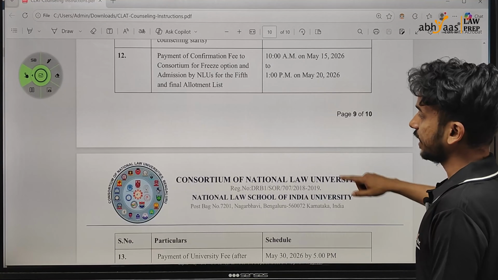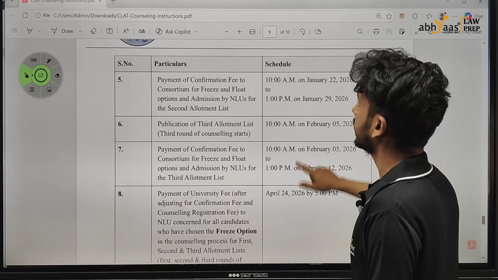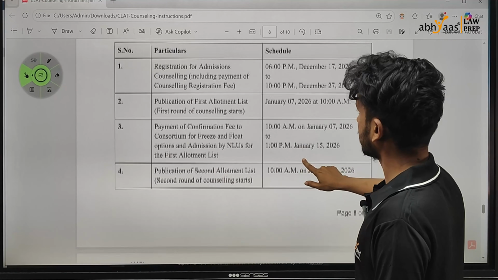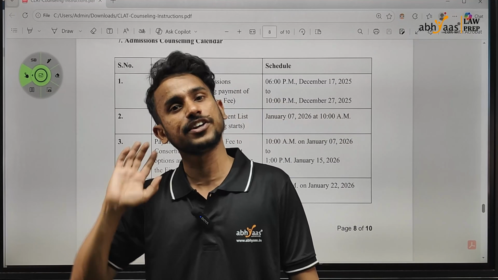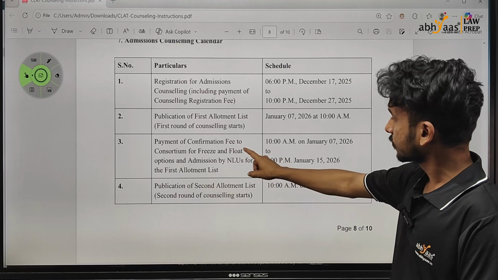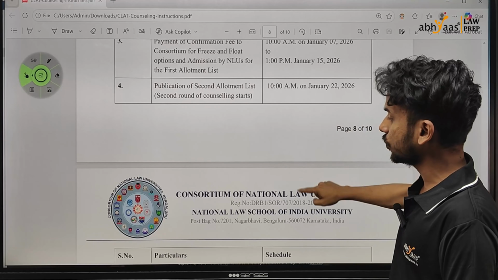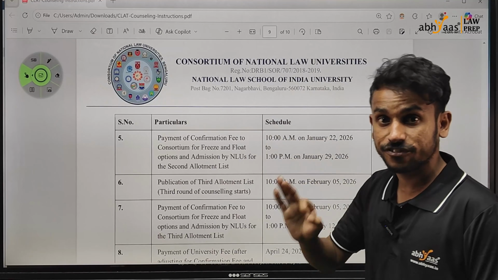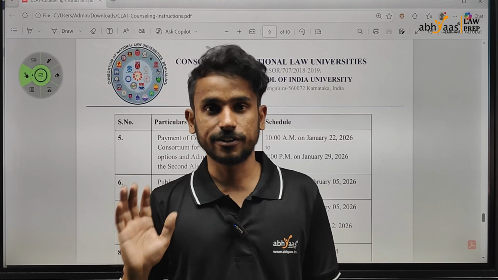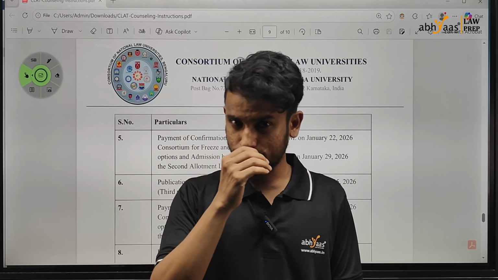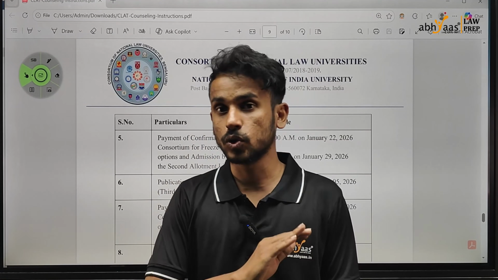Coming to the important dates at the end, you can always refer to this. The first list is going to be published on 7th of January. Then the dates have been given to make the confirmation fee payment. Remember, again, this is not the college fee. College fee is by 24th April. Only the confirmation fee, it says you have to pay by 15th. The second list comes on January 22nd, and the confirmation fee has to be paid. Again, the confirmation fee is a non-refundable amount, so that won't be refunded. So make a smart choice. It's always better to keep float unless you are very sure that you want this NLU only.